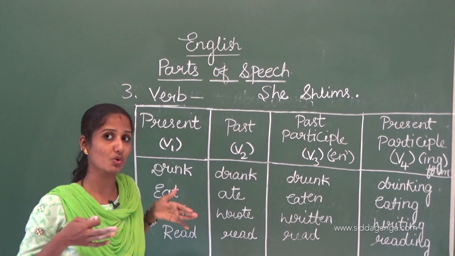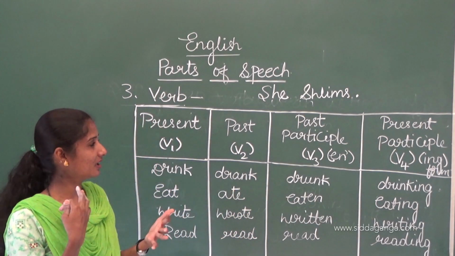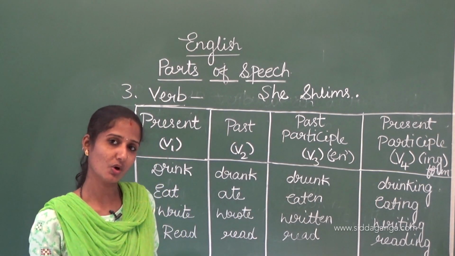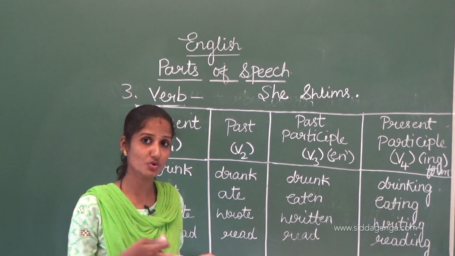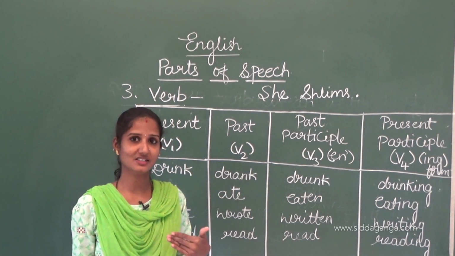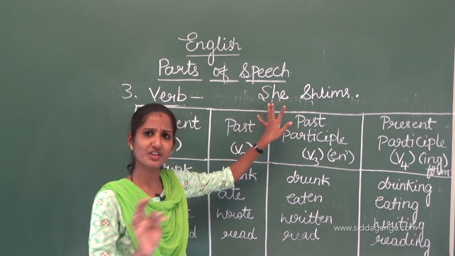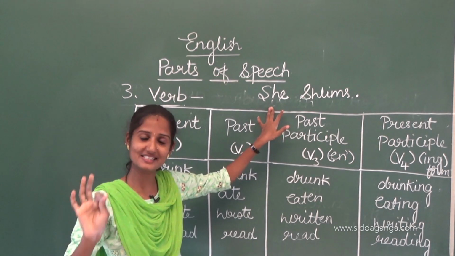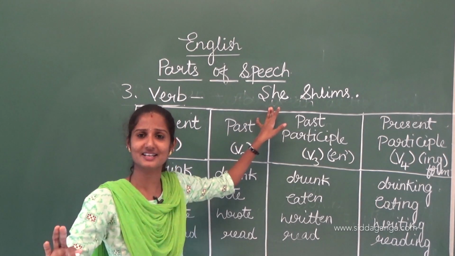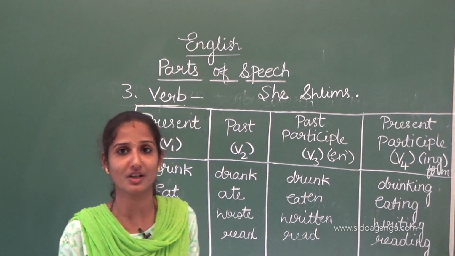Subject means one who does an action, one who performs an action. Object means one who receives an action, and the effect of the action falls on the object. Here, she swims is enough to complete its sense. She swims, a complete sentence. I have told you, we can't use any sentence without a verb. No sentences exist without a verb.